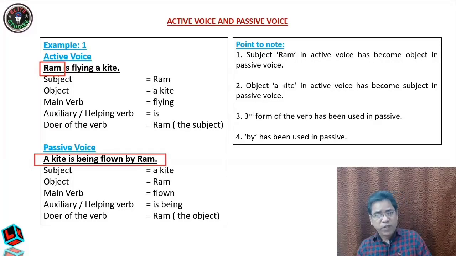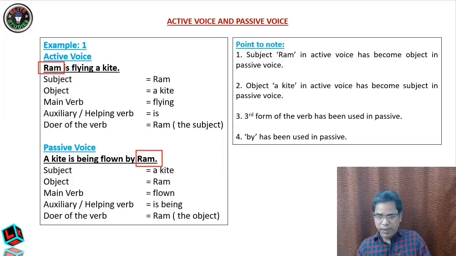Okay, so this is the difference between an active voice and a passive voice. If you want to give whatever you want to give the importance, here as I told you, here the importance is given to Ram and Ram is the doer of the verb, so it is active. Here the importance is given to kite, but kite is not the doer of the verb. Okay, so it is in passive. Now, to change active to passive, there are certain rules that the details will come later on in these slides only. Here, the very first thing is that you see Ram in active voice is subject, but in the passive voice it has become an object.